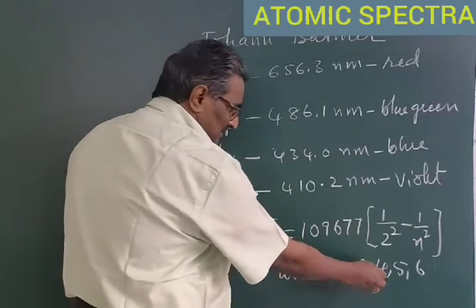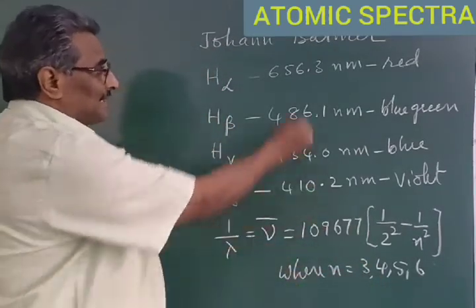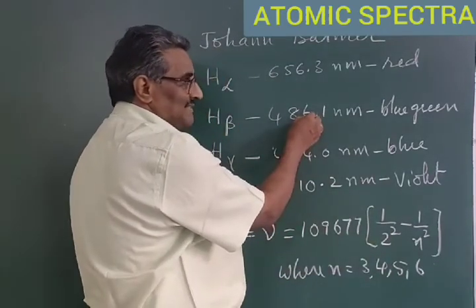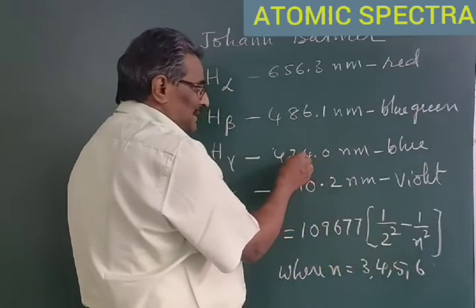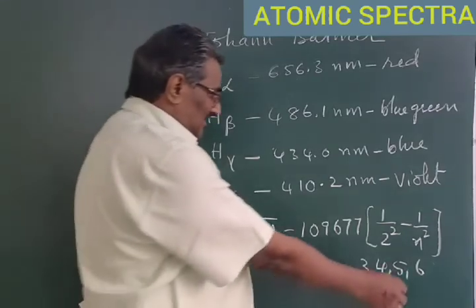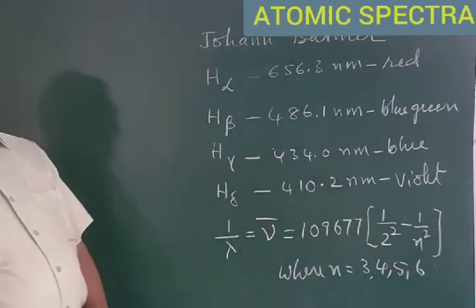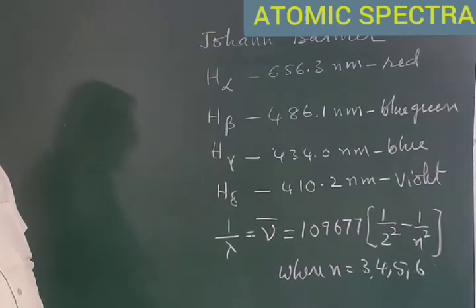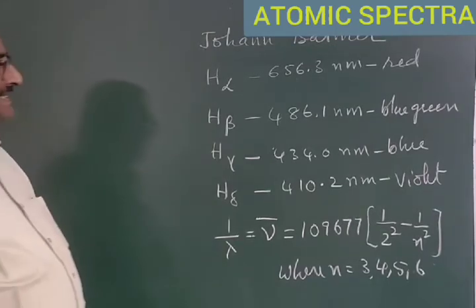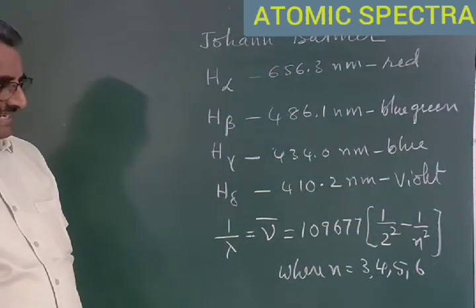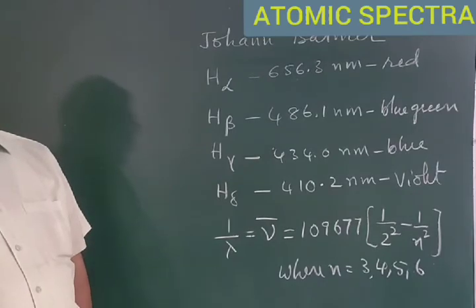When we substitute n is equal to 3 in this equation, we get the wavelength of H alpha. If n is equal to 4 is substituted, the wavelength of H beta is obtained. If n is equal to 5 is substituted, the wavelength of H gamma is obtained. If n is equal to 6 is substituted, the wavelength of H delta is obtained. So he established the relation known as Balmer's equation by analyzing the wavelengths of various radiations emitted from hydrogen atom.